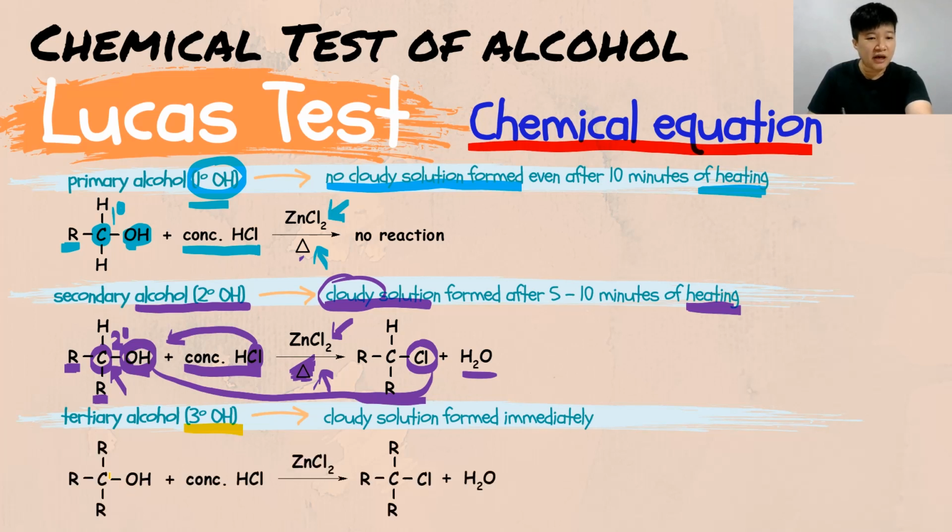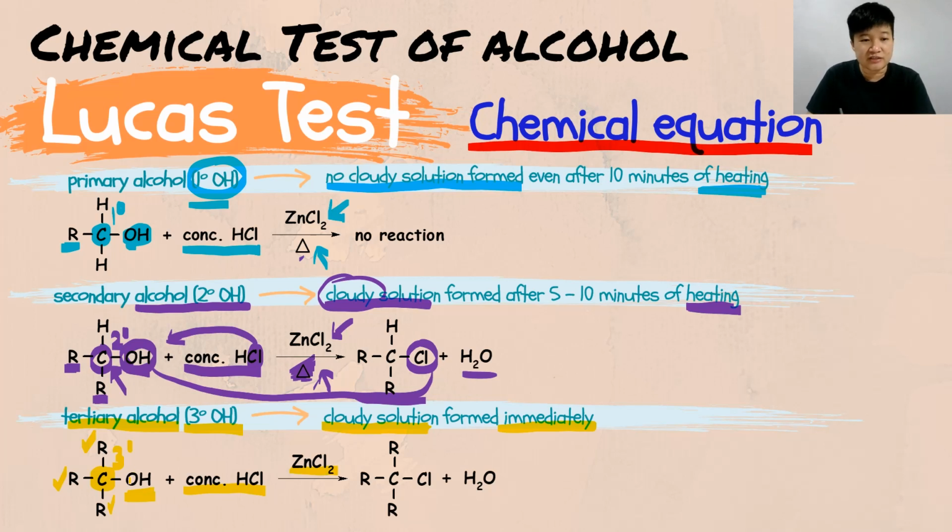So in your tertiary alcohol, the carbon that is holding the OH must be a tertiary carbon. That's why you become a tertiary alcohol. You can see that when the carbon is attached to 3 alkyl groups, that is your tertiary carbon, becoming a tertiary alcohol. React with concentrated hydrochloric acid and zinc chloride, and I hope you realize that there is no heating because your cloudy solution forms immediately. No heating required.